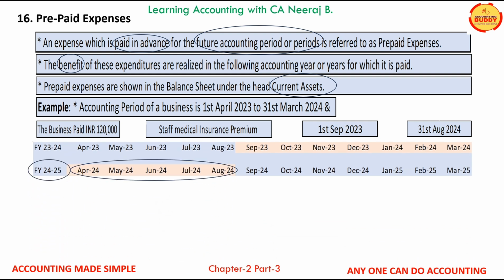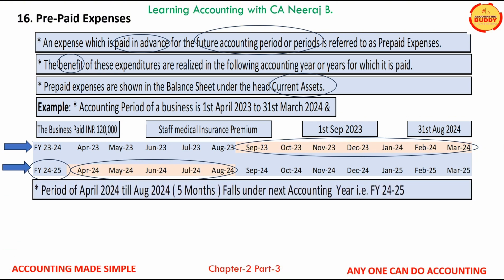Please note that the full amount of premium was paid in the financial year 23-24. It is partly related to financial year 23-24, that is 7 months from September 23 to March 24, and partly for financial year 24-25 for 5 months, that is from April 24 to August 24.